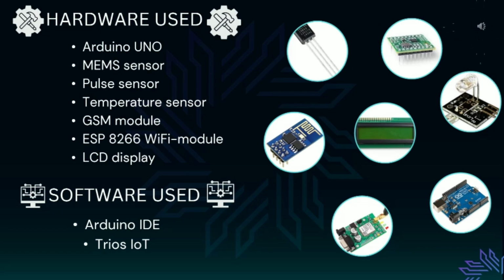Now we will see the hardware used in this project: Arduino Uno, MEMS sensor, pulse sensor, temperature sensor, GSM module, ESP8266 Wi-Fi module and LCD display. The software which we have used here is Arduino IDE and Trios IoT.